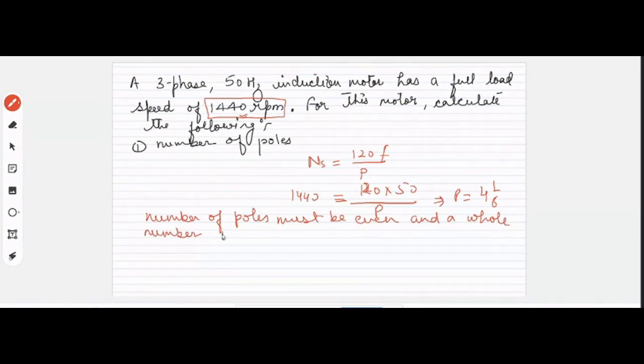That's why we'll select this P to be equal to 4. Right? We'll select this P to be equal to 4.